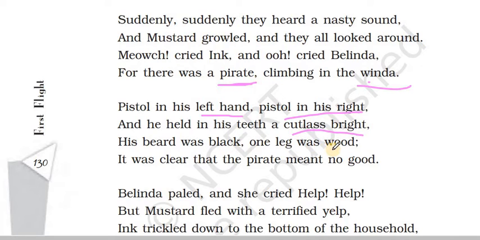One leg was wood. So he had a very black beard and one leg was wood, which shows that probably he lost one of his legs during a war or fight, and replaced it with a wooden leg. It was a really scary sight for them to see. It was clear that the pirate meant no good. He's definitely going to take things from their home, or is going to harm them. That's how the pirate looked.